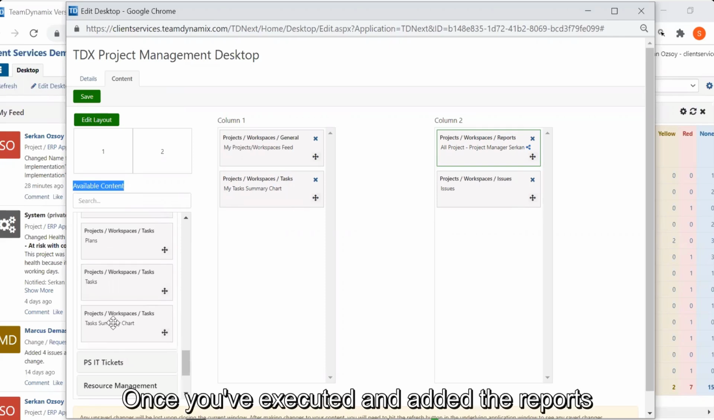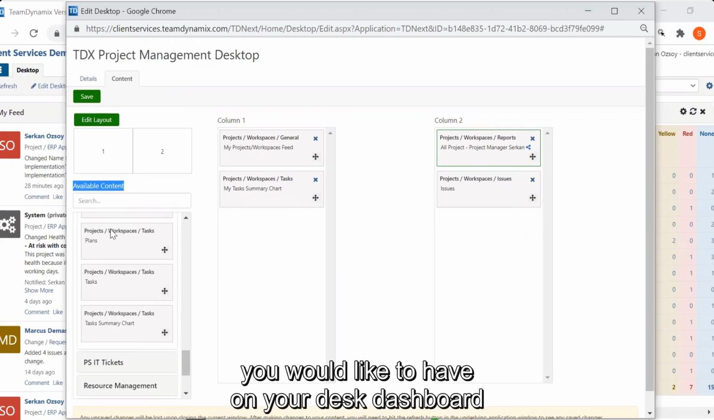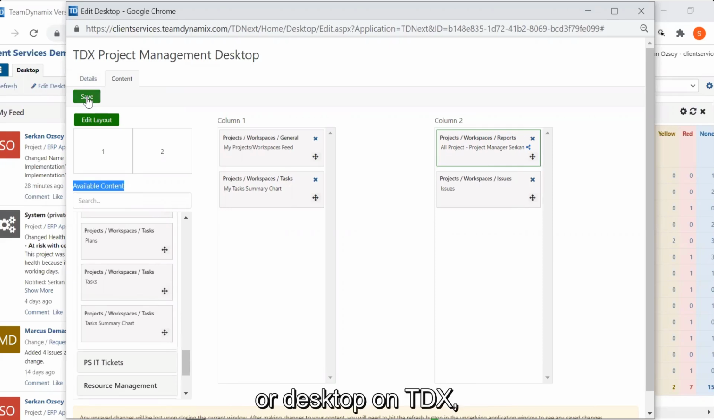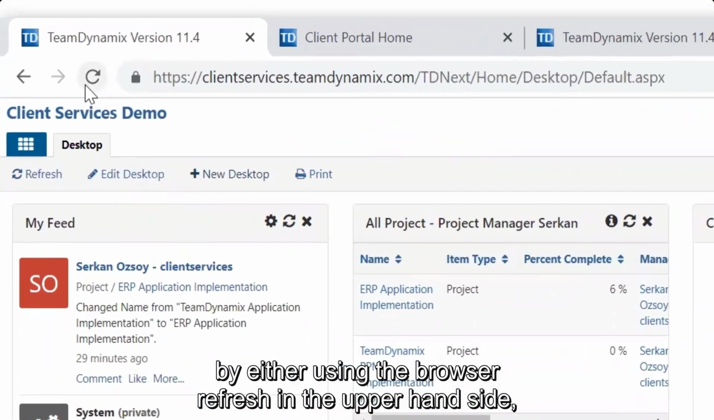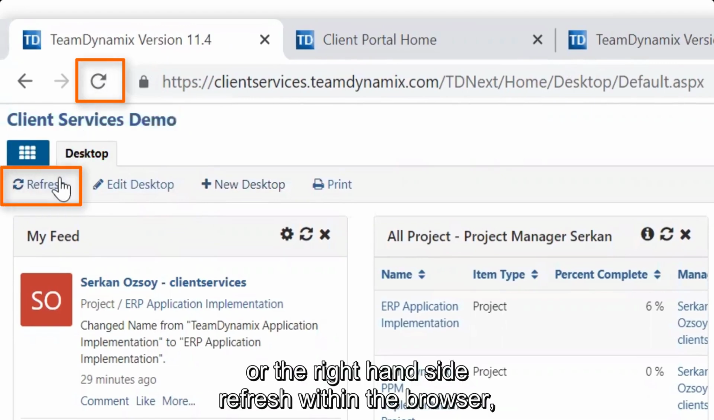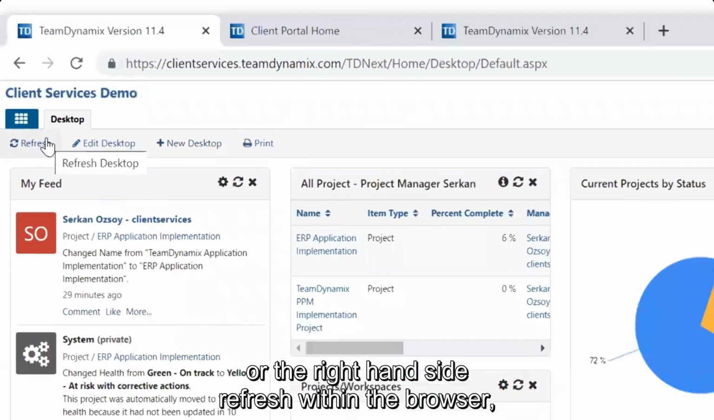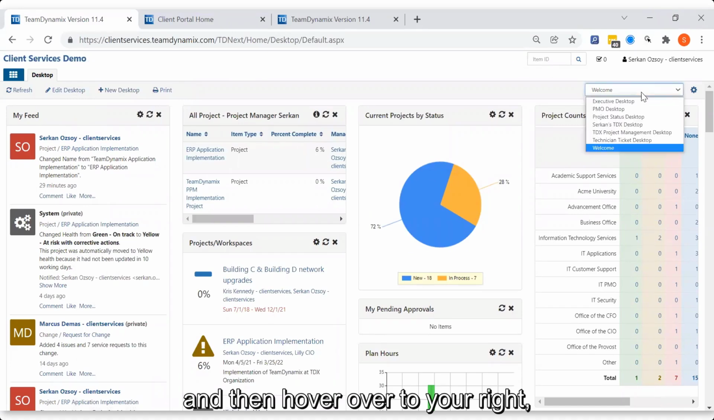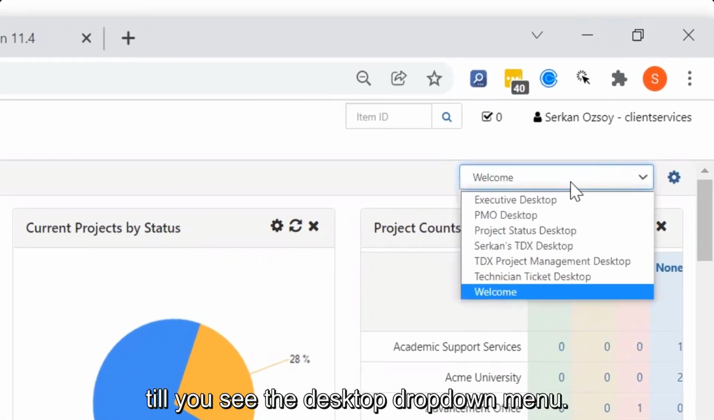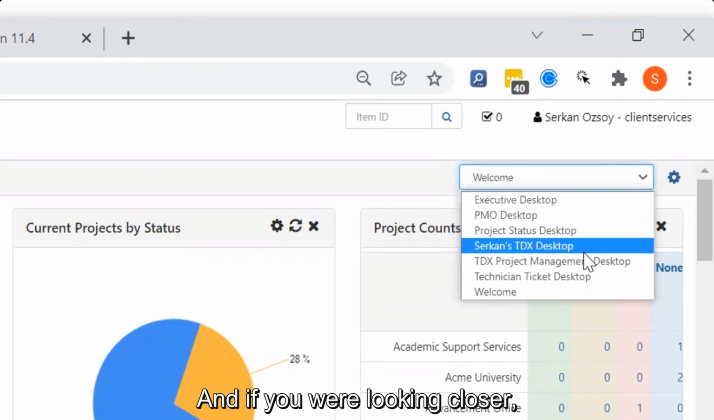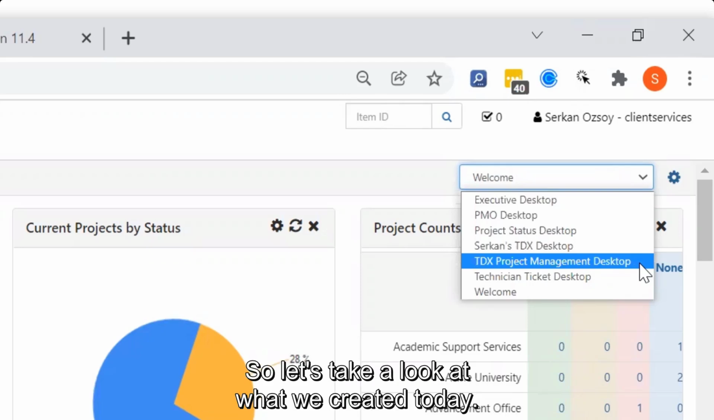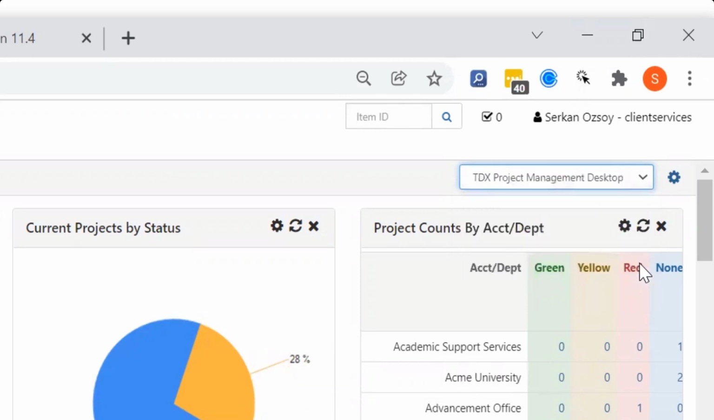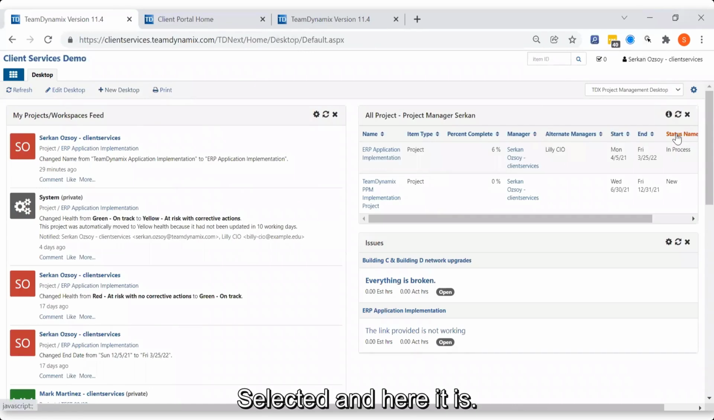Once you've added the reports you would like to have on your dashboard, or desktop as it's called in TDX, select Save, exit out of here, and give your screen a little refresh by using the browser refresh on the upper right hand side. Then hover over to your right till you see the desktop drop-down menu. And if you look closer, here's our desktop called TDX Project Management Desktop. So let's take a look at what we created today. Select it, and here it is.